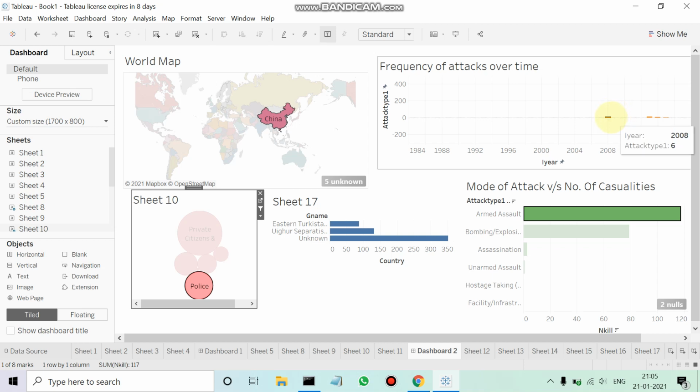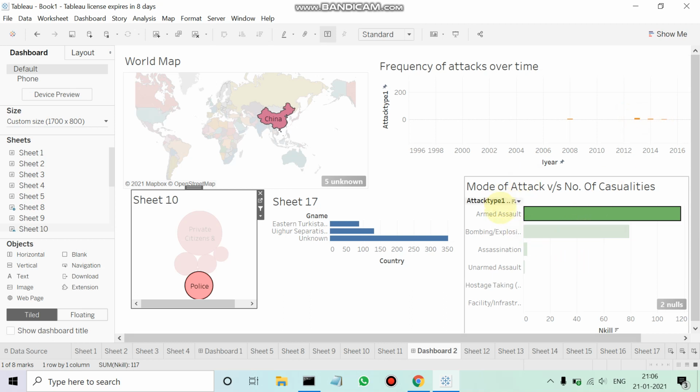The major activity has been in 2008, and there have been some isolated incidents in 2013 as well as 2014. The mode of attacks mainly used were armed assault and bombing or explosion.